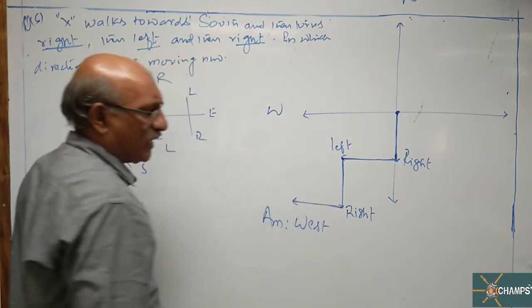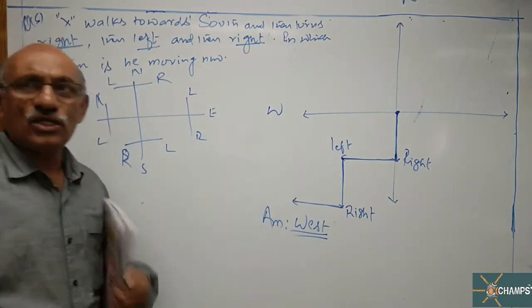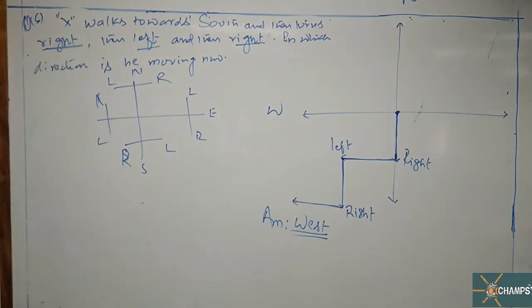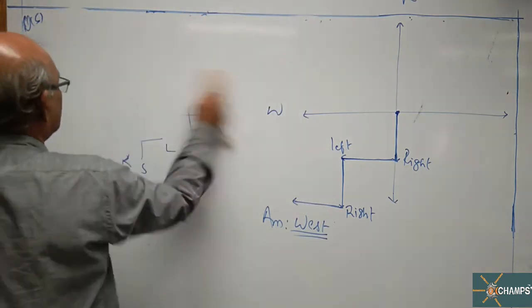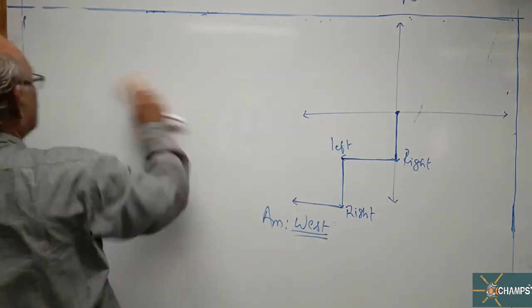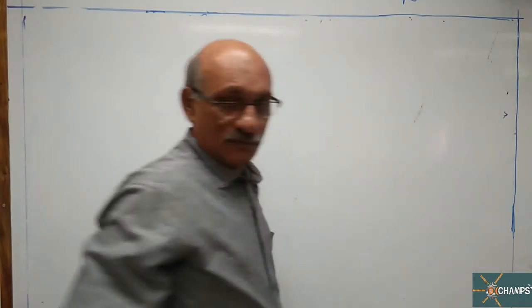So which direction is he walking now? West side. This is the answer. How simple it is. Okay, beta? Note down the solution. Now, next question.